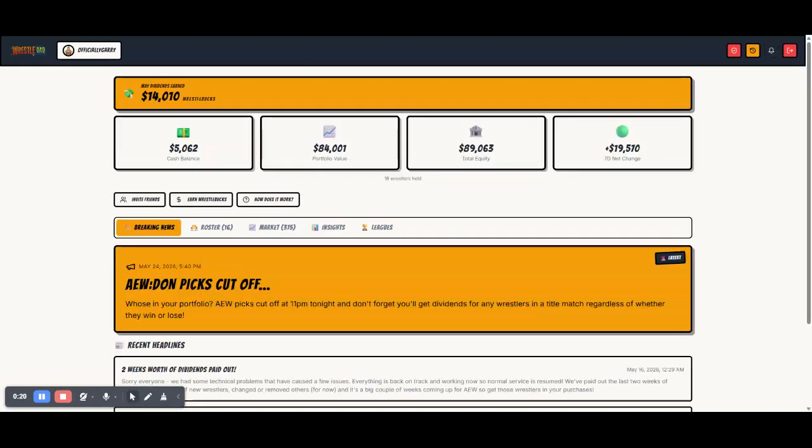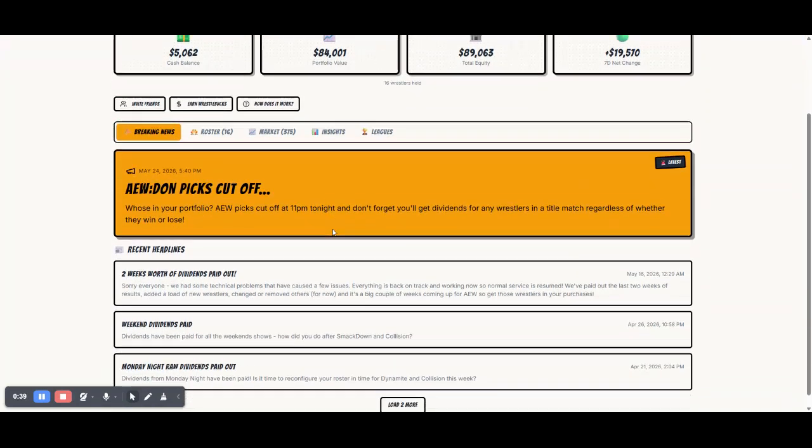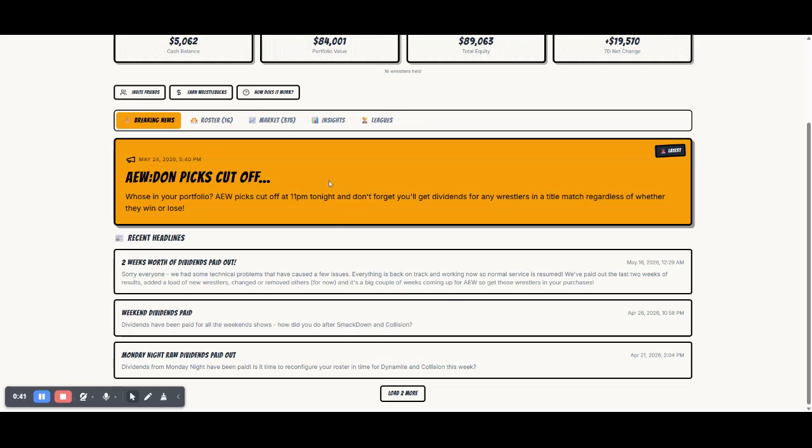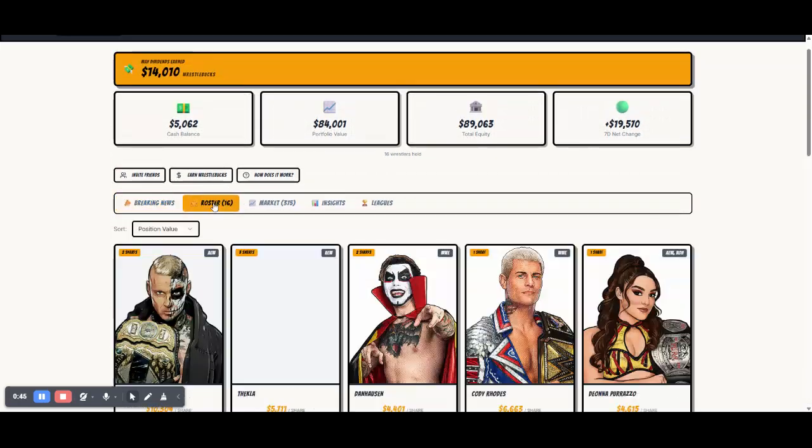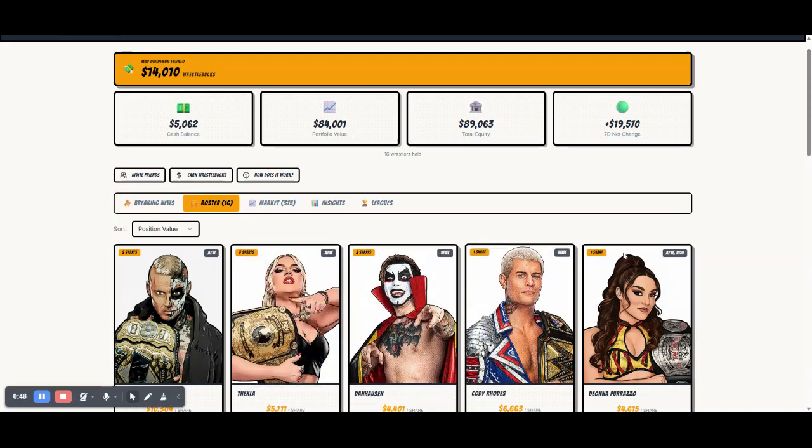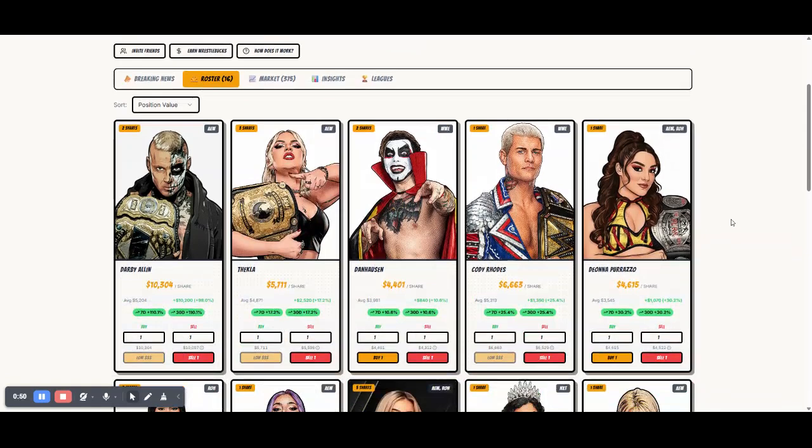A normal user would log in and they'd see this screen. It shows them how much they've earned. It shows their balance, their portfolio value, what they've spent, and how much they've earned or lost since they've been in, but also over 7 days. There are notifications here every time they get paid a dividend, or if there's anything else that we want to message them about. This here gives them access to their wrestlers that they've already bought.